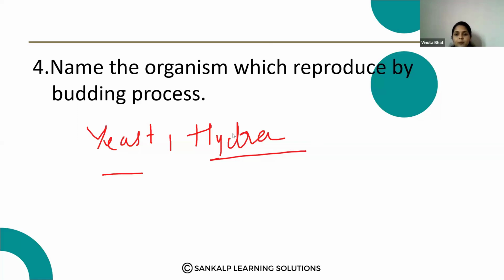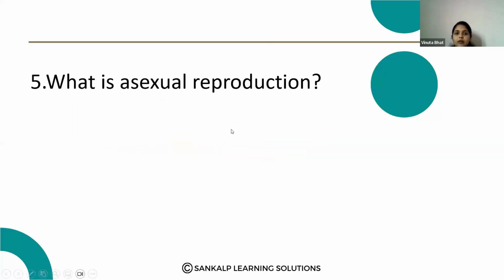Next question. What is asexual reproduction? What is the meaning of the asexual reproduction? Here, single parent is involved in the production of the new organisms. Without fusion of the male and female gametes, the new organisms are produced. Single parent is involved.